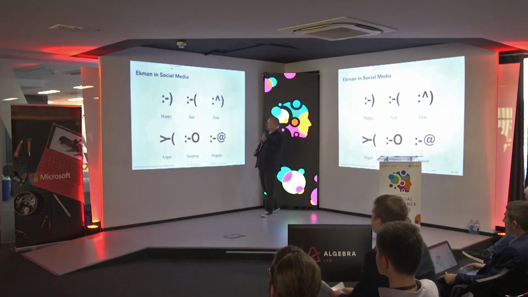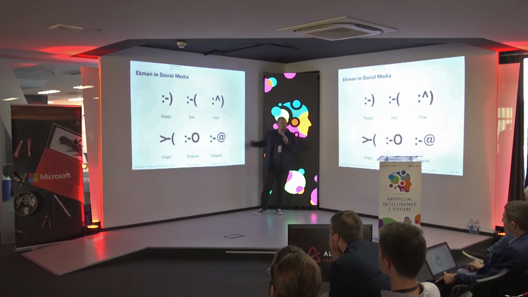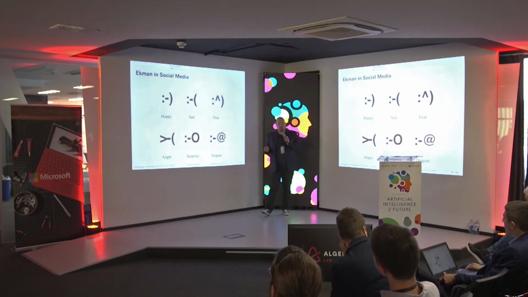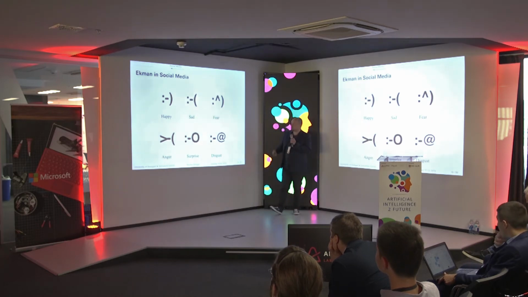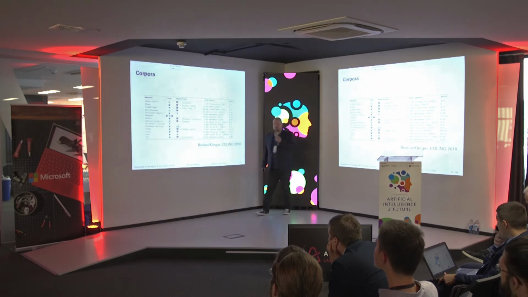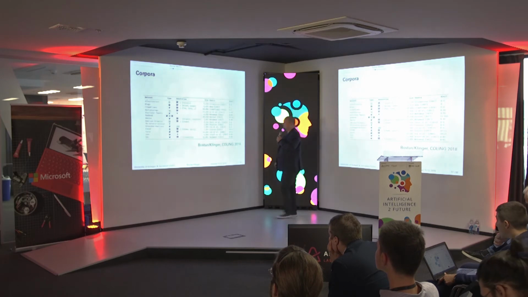So let's look at social media. You could say, okay, we have these 6 emotions, let's just represent them with emoticons and search for them in text. I assume that you agree with me that it's not very likely that this will find all the cases of emotion expressions, for instance, on Twitter. So we need to do something else. So I consider myself a computational linguist. So what computational linguists do is they annotate corpora.